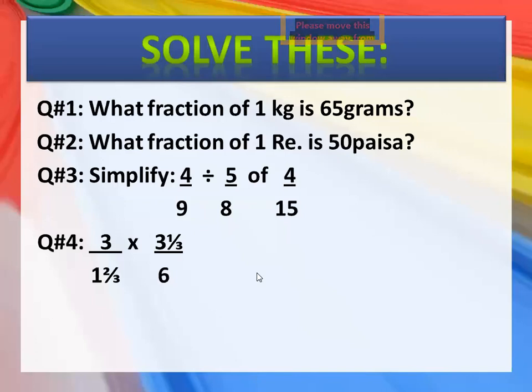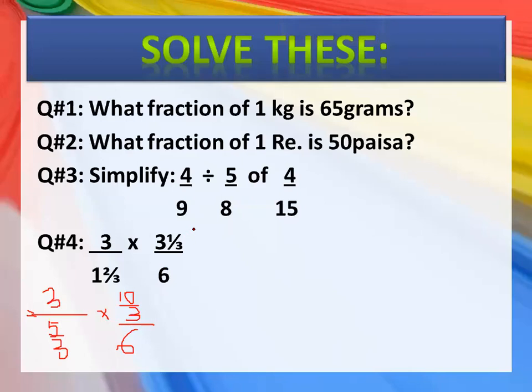Okay, I'm going to give you some hints for this one. Now look here. What you have here is 3. First, you will convert it into an improper fraction. This 3 will remain the same. 3 into 1 is 3 plus 2 will become 5 upon 3. Then 3 into 3 is 9 and it will become 10 upon 3, and then upon 6. I hope it is clear.